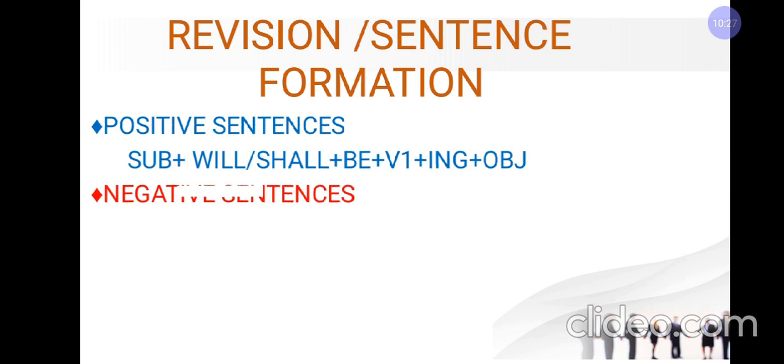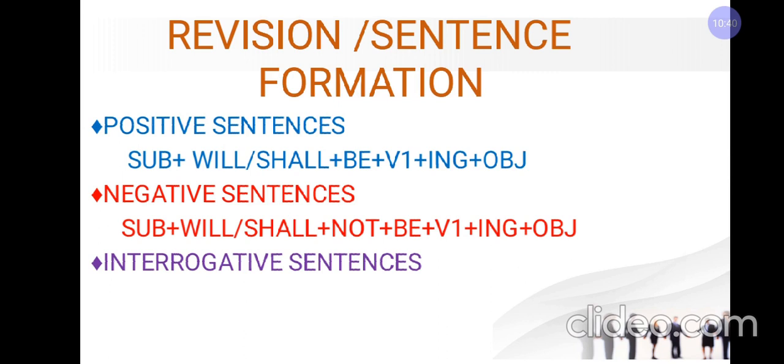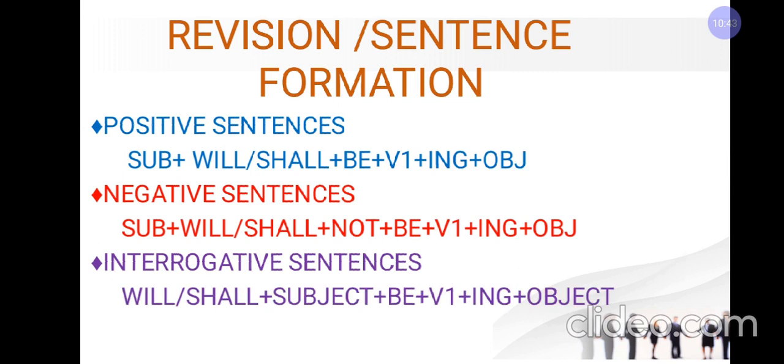In negative sentences, we use subject plus will or shall plus not plus be plus first form of the verb with ing and object. Now, in interrogative sentences, we use will or shall plus subject plus be plus first form of the verb with ing and object. Now, I think this future continuous tense is clear to all of you.